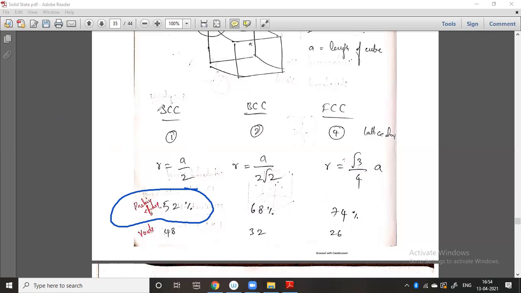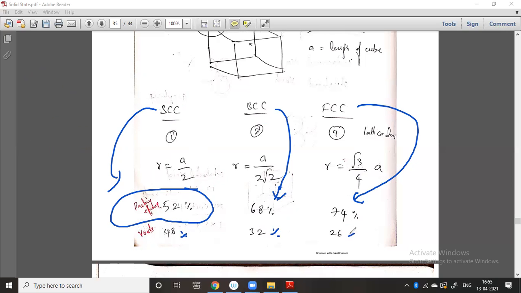In a single unit cell, SCC occupies 52%, BCC occupies 68%, and FCC occupies 74%, and the remaining 48%, 32%, and 26% respectively is empty space. So remember this. And sometimes in density problems they will ask you to calculate the a value,